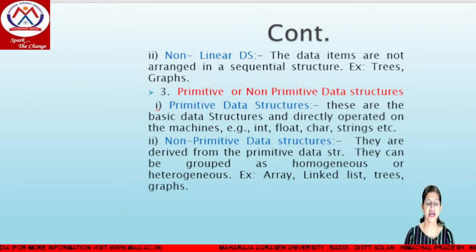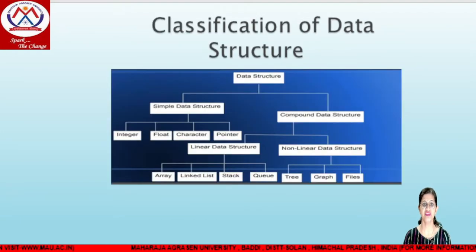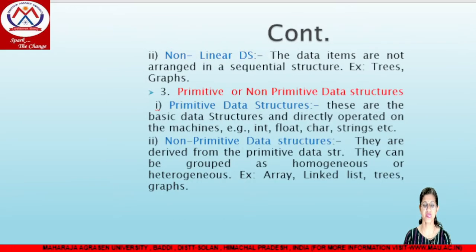Now, the third type of data structure is primitive and non-primitive. As you can see in this slide, we have simple and compound. Simple data structures are primitive data structures, which we generally use in programming languages, for example C, C++, Java, Python, and so on. Primitive data structures are the basic data types. Generally for storing integer numeric values we use the int data type.